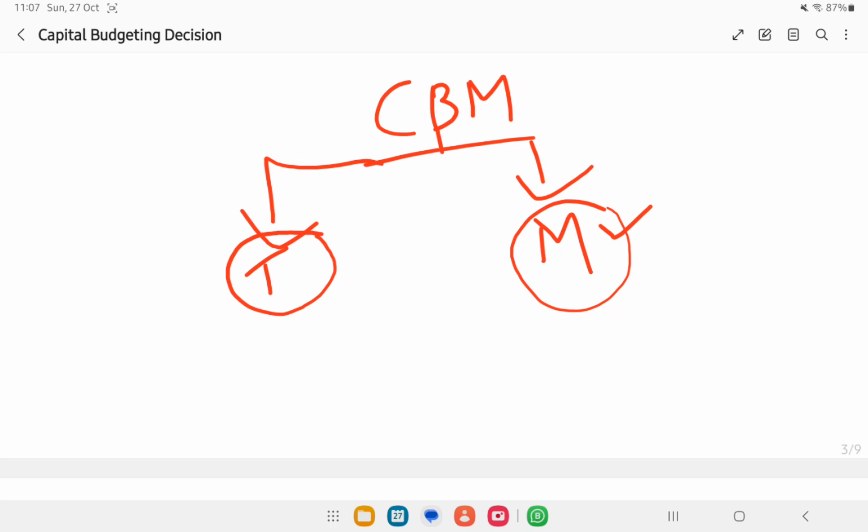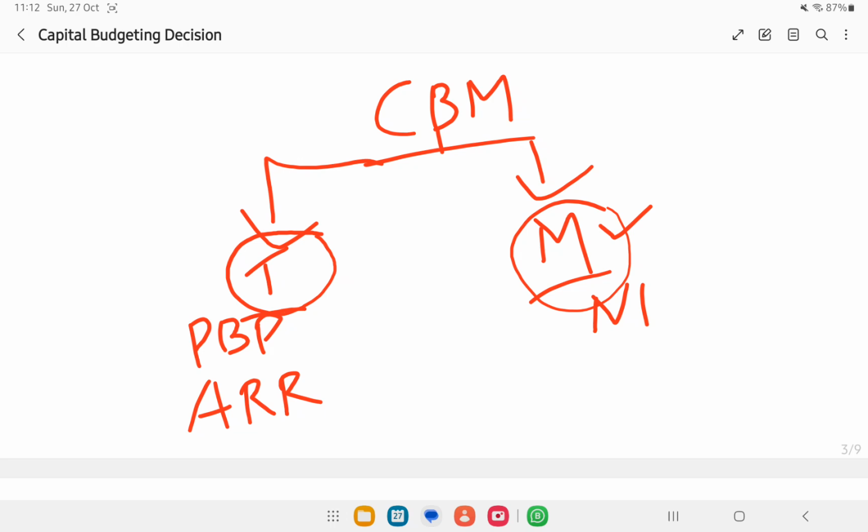Okay, so we will see what all the traditional methods and the modern methods are. We are going to see some of the traditional methods like payback period and ARR method, and modern methods like NPV method, IRR method, and PI method. I'm just giving the short forms. We will see it in detail.